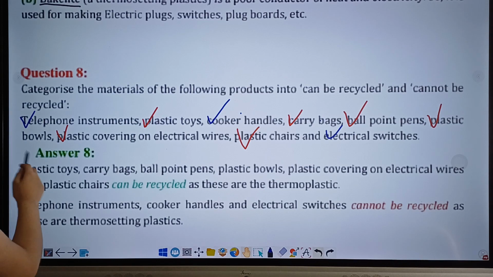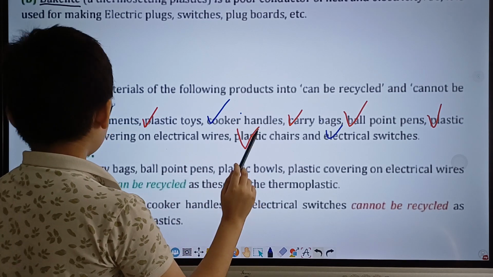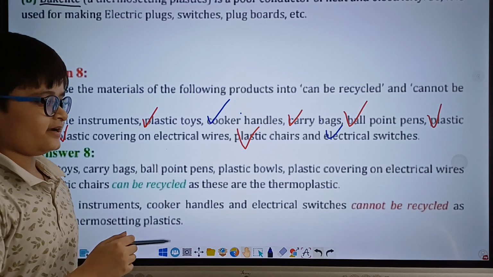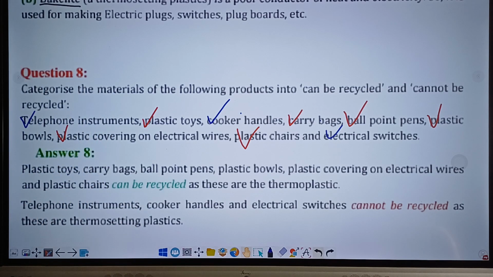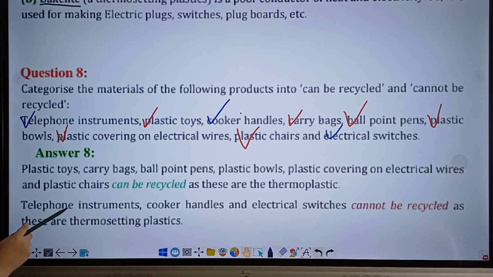Here, plastic toys, carry bags, ballpoint pens, plastic balls, plastic covering on electric wires, and plastic chairs can be recycled as these are thermoplastics. Whereas telephone instruments, cooker handles, and electrical switches cannot be recycled as they are thermostatic plastics. So as you can see, I was correct.